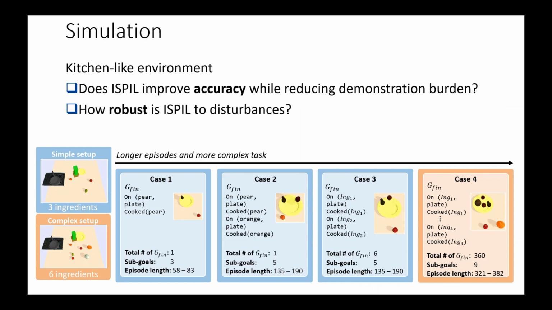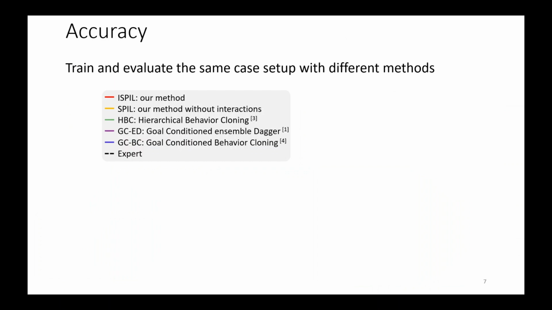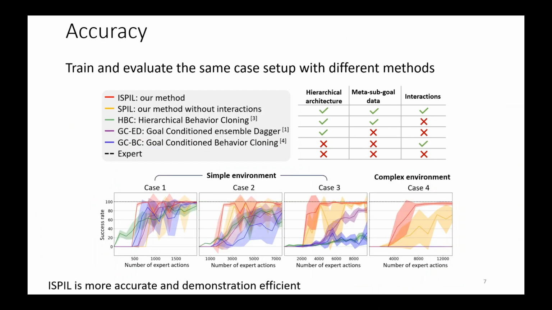We aim to answer: does ISPIL improve accuracy while reducing demonstration burden? How robust is our method to disturbances? And does our method generalize to diverse goals with various complexities? We compared our method with other baselines that employ some of the characteristics that ISPIL has, such as hierarchical architecture, meta sub-goal data, and interactions. All the methods were tested in the 4 cases explained above, and we obtained the following learning curves demonstrating that our method is more accurate and demonstration efficient than the others.